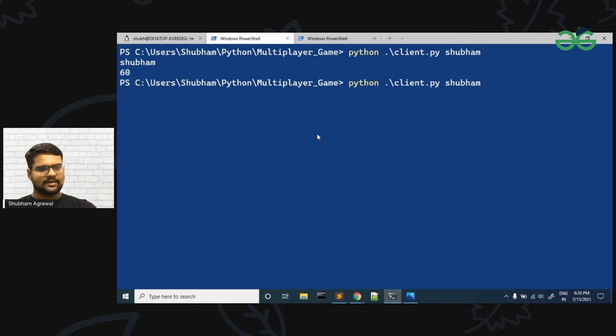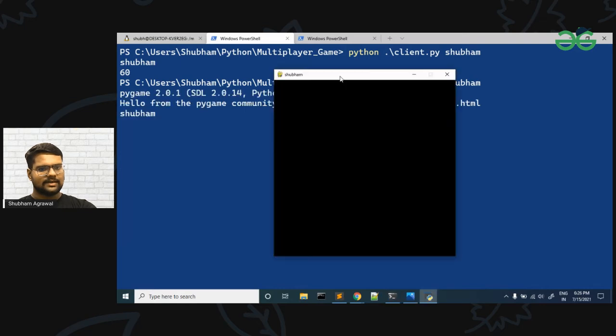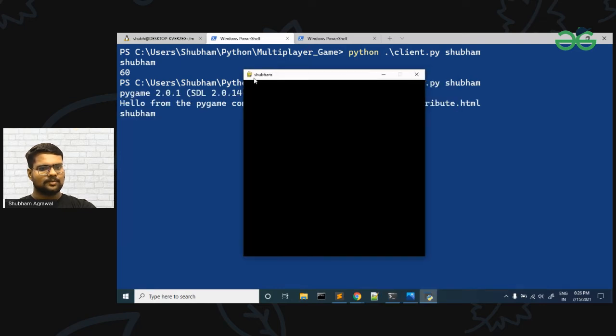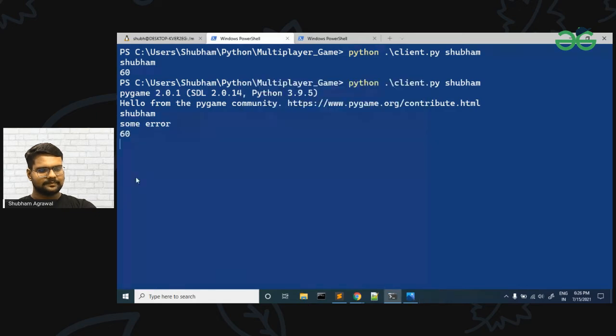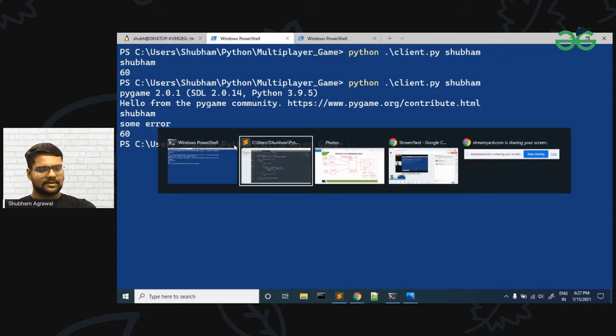This is our window and it is 500 cross 500, and the caption is Shubham, as you can see here. If I cross it to close it, then some error will occur because I have abnormally terminated it. That's why we are getting an exception and some error, and then 60 is printed. That was sent to the server. So here we have sent it.